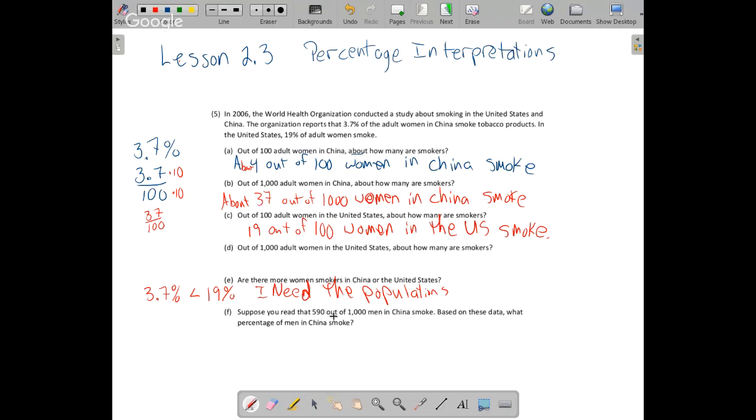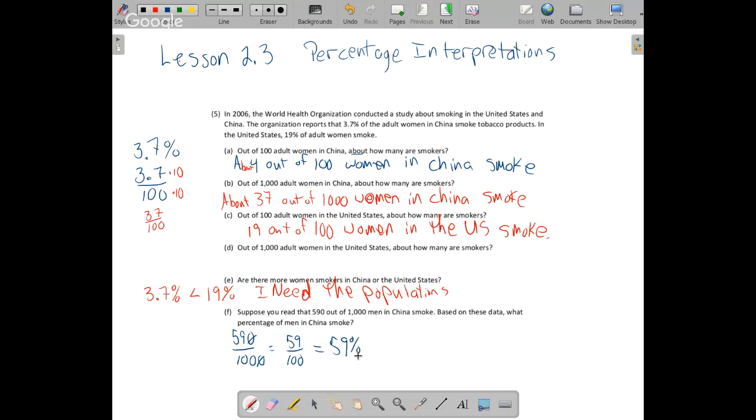Suppose you read that 590 out of 1,000 men in China smoke. Based on this data, what percent smoke? Well, that's a nice, easy one to clean up. We just take our 590 and divide by 100, right? Because a percent is also a part of a whole. Now, this reduces nicely. So I can just divide top and bottom by 10. And so then I get 59 out of 100, which happens to be 59%, which is kind of nice.